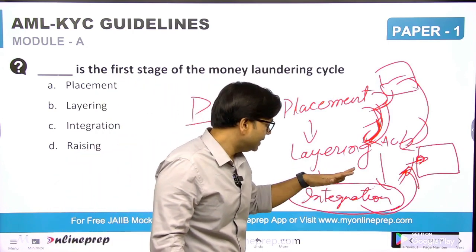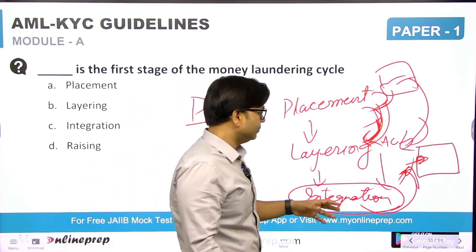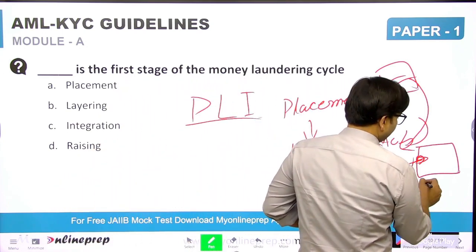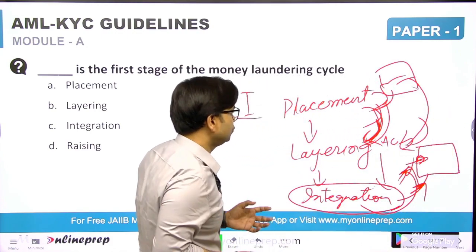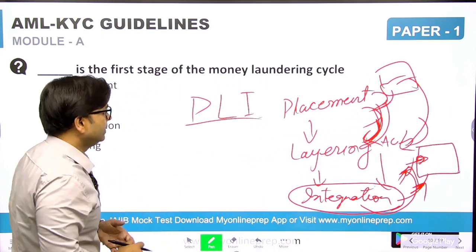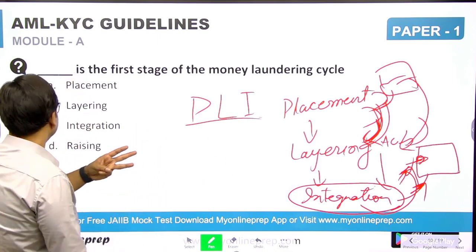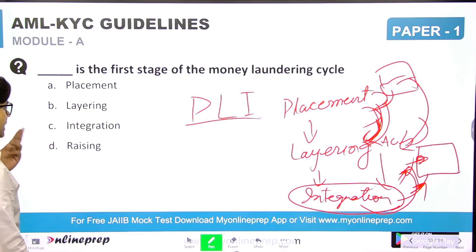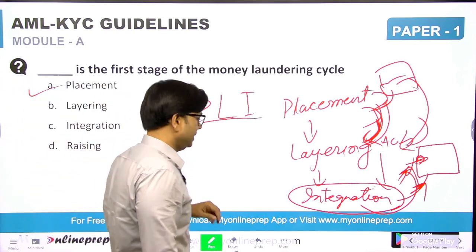When it comes to integration, the fund is withdrawn or invested in real estate, or maybe used to buy luxurious things. This is the money laundering cycle. There are three stages: placement, layering, and integration. So first is placement, second layering, and third integration.